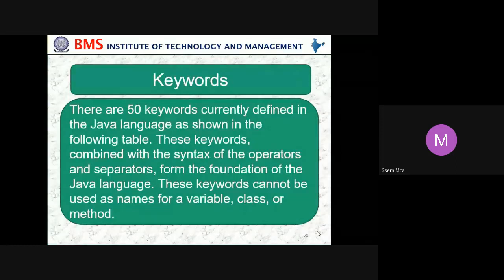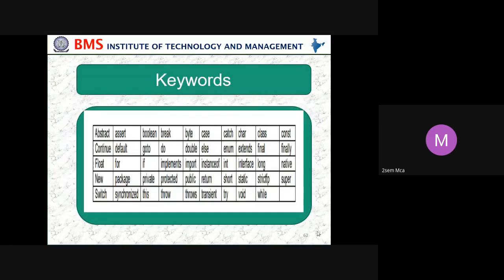Okay, so next we move on to keywords. There are 50 keywords currently defined in Java, as we'll see in the next slide. Why do we use keywords? Combined with the syntax for the operators and separators, they form the foundation of the Java language. These keywords cannot be used as the name of a variable, class, or method. So you can see some of the keywords.